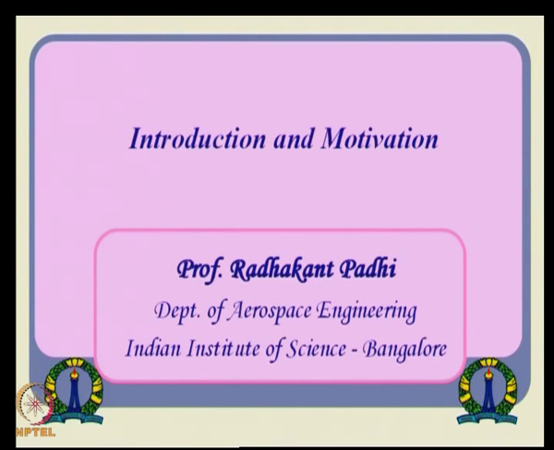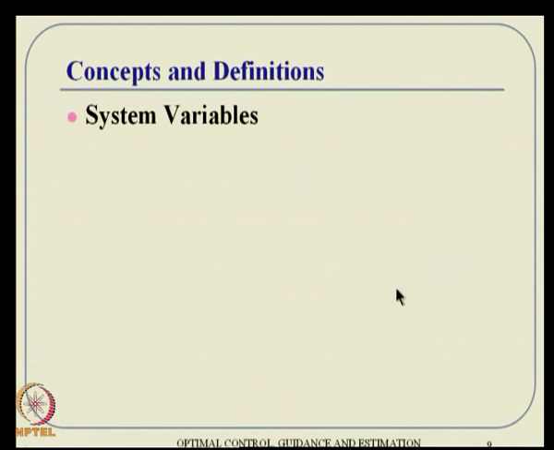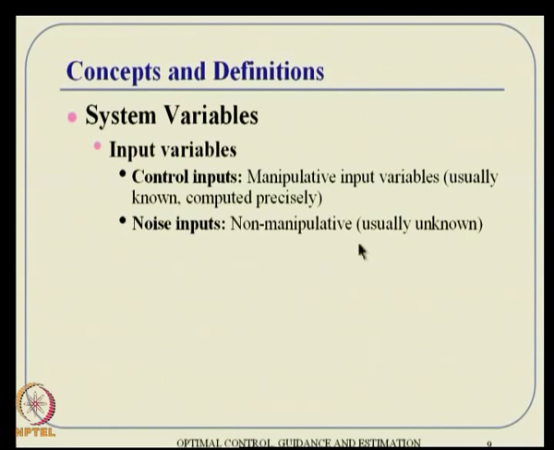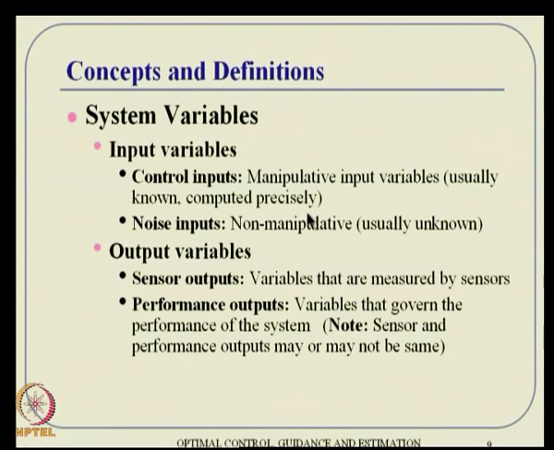So, let us go to some degree of introduction and motivation first before we go into the math details and explore more. Coming to the introduction and motivation, very basic concepts. First thing is what is called a system variable. Then we talk about types of variables. Largely they can be classified as input variables, output variables and state variables.